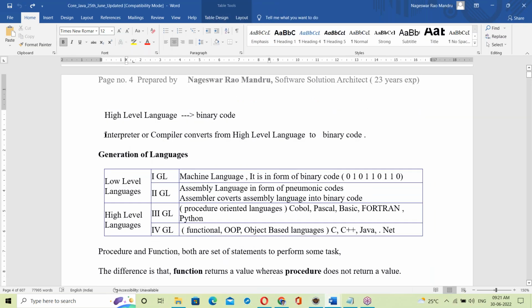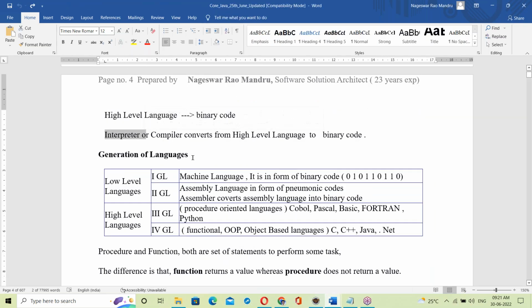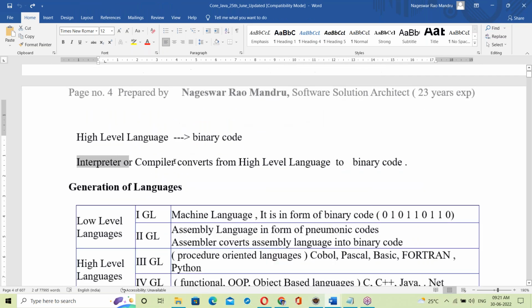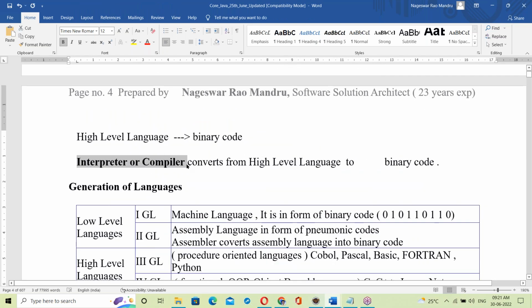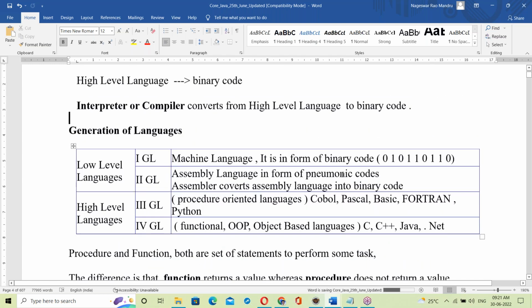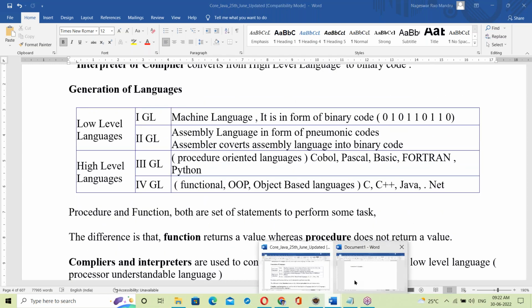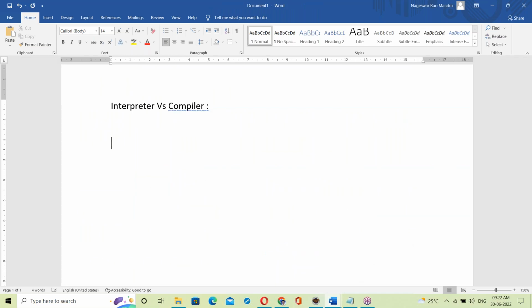Interpreter or compiler, both convert from a high level language to binary code, but there is some difference. What is the difference here? Let us see the difference today, interpreter versus compiler.